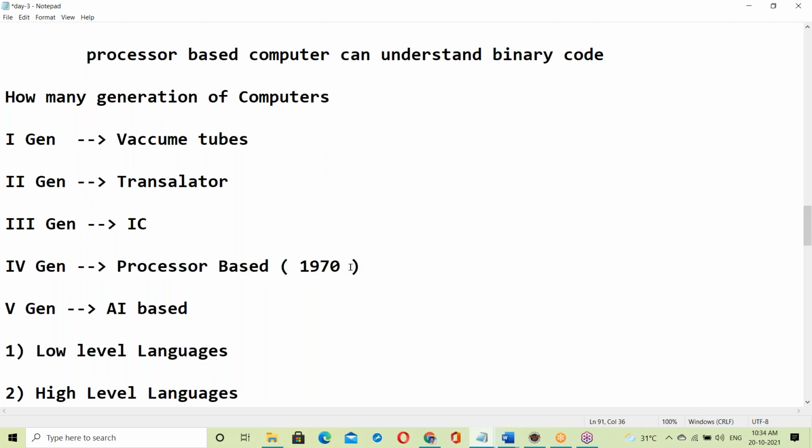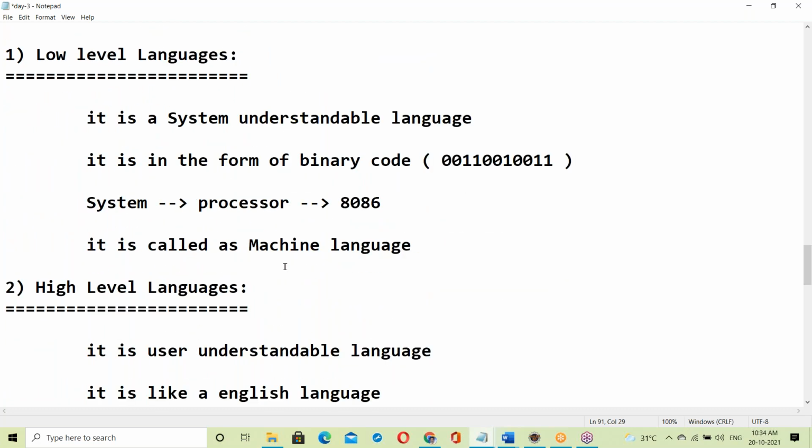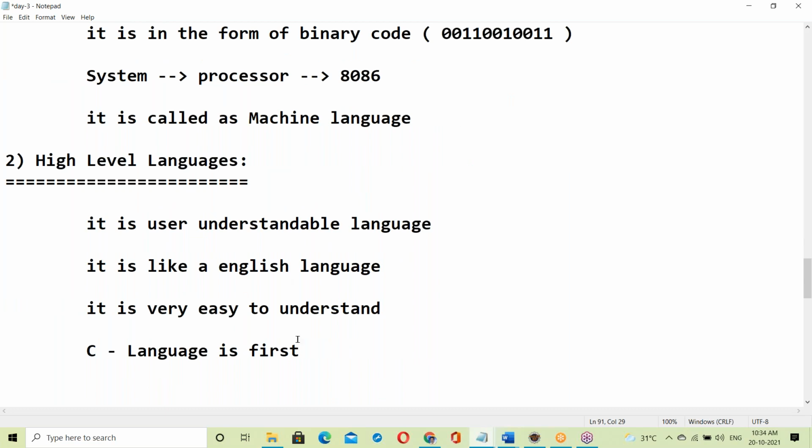Processor based computers started in the year 1970.